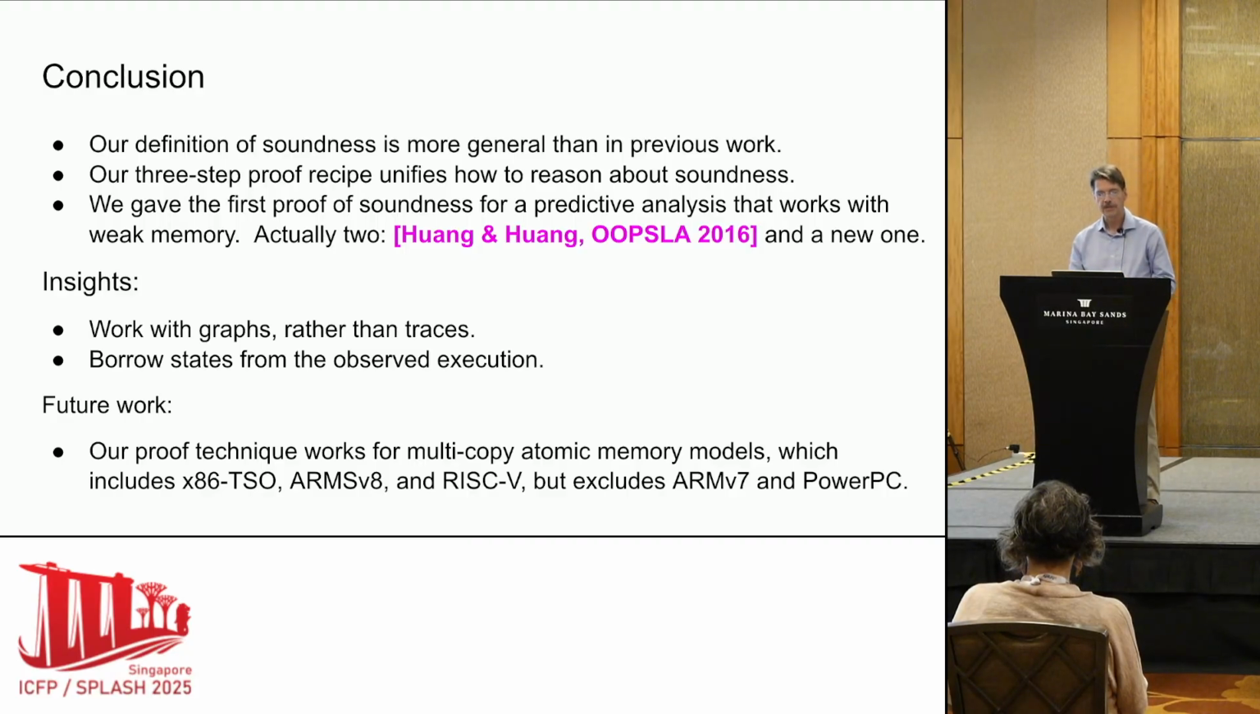Third, we give the first proof of soundness of a predictive analysis that works with weak memory. And once we got that done, we actually did a second one. We said, oh, we can generalize this a little bit and tinker and make the predictor different, and we proved correctness of that one too. Even though there's a lot of stuff going on with weak memory, it's totally doable. So the insights here are, number one, work with execution graphs instead of traces. It turns out to work beautifully for predictive analysis. And second, borrow the states from the execution that you saw and tinker with it, and you will get executable stuff out of it.